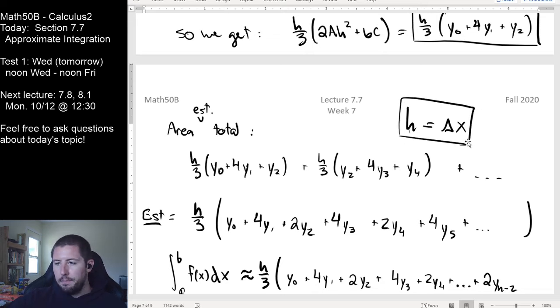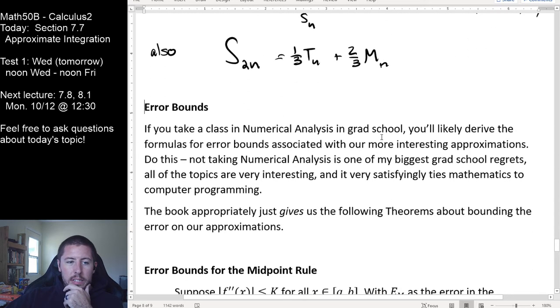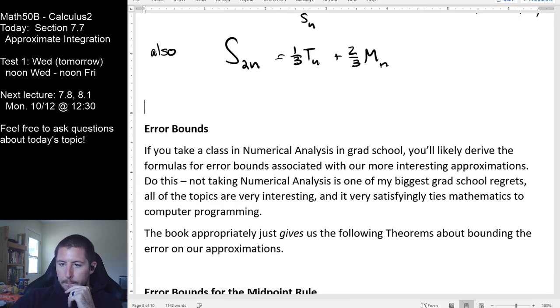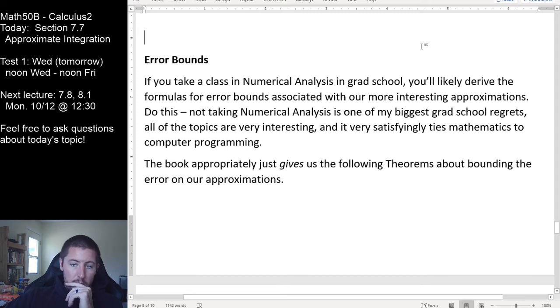H was our width right there. So what we now need to talk about is our error bounds. If we're making approximations, we need to know how good those approximations are. So let me just bump all these guys down here a little bit. And so what I'll tell you is this.